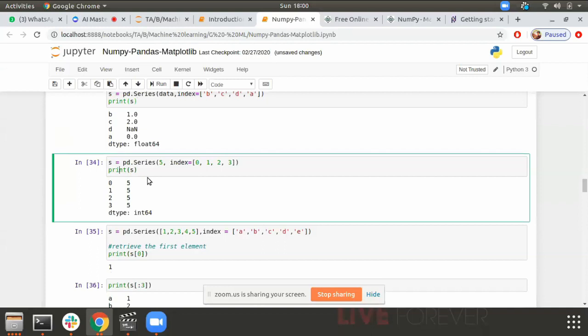Then I created a series of repetitive 5. I want 5 to be a constant value in my series. I created it, so this is how you create it.